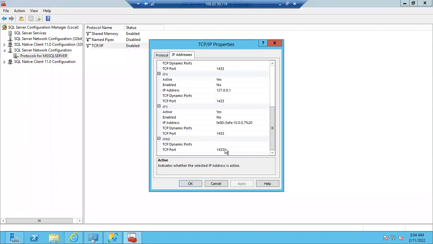1433. Port means simply it's a connection, guys. With this number, it is going to listen to all the traffic. It is going to communicate with the outside world. This is just a door number kind of thing. We have door numbers, right? Once we open the door, then only we can communicate with outside people, right? In the same way, for SQL Server, 1433 is one door. By using this door, it is going to connect to the server, guys.